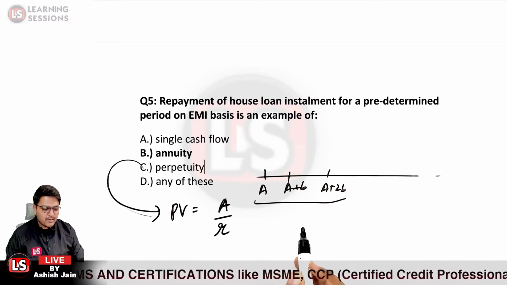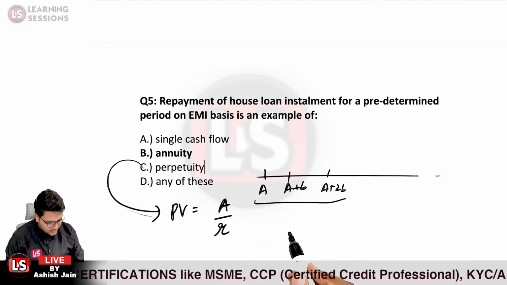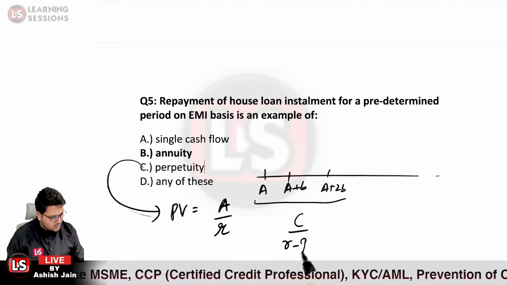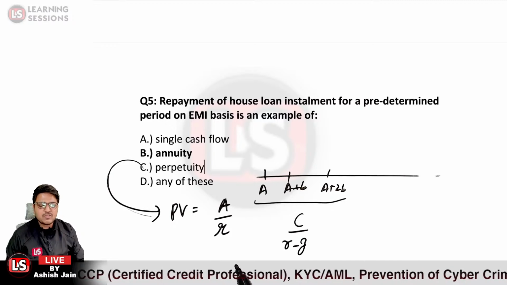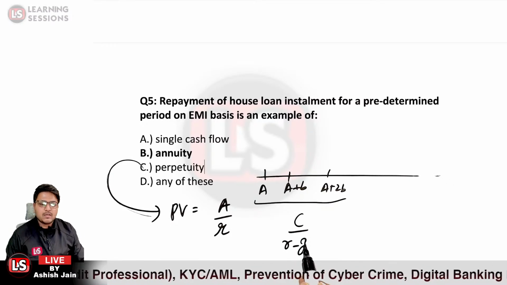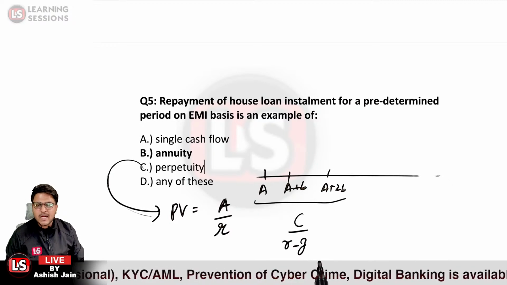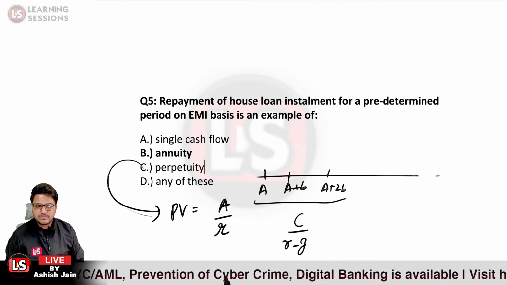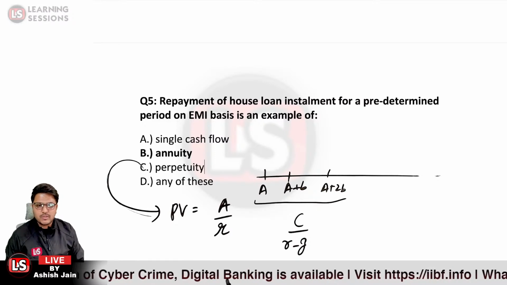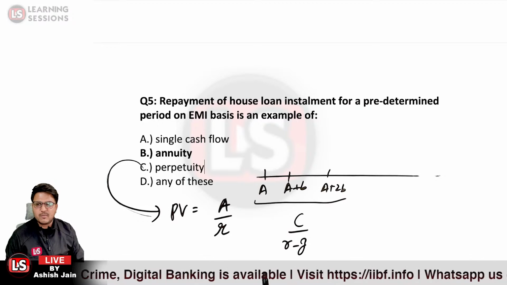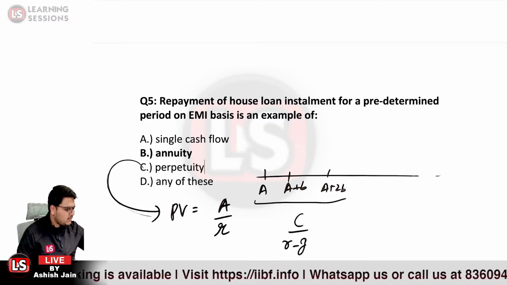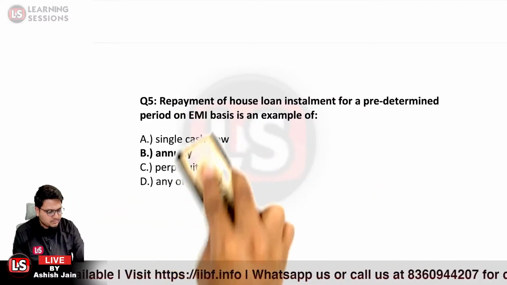If you have no idea related to it, let me tell you that the formula in that case is equal to C divided by R minus G, where G is the growth rate and R is the discount rate. Is that clear? So in that case, it is equal to C divided by R minus G. Only that thing you need to remember over here. Now let's move to the next question.